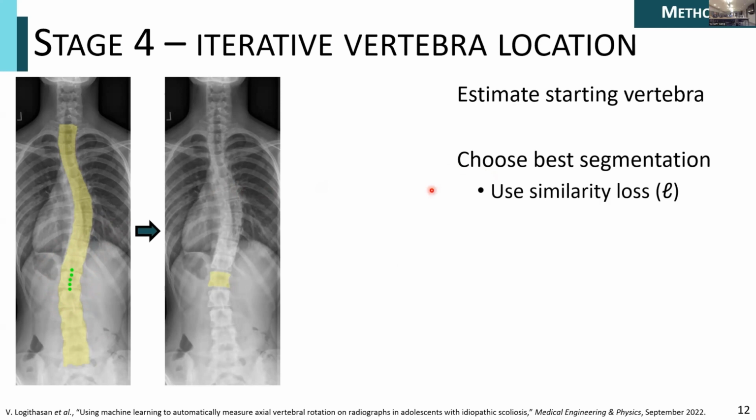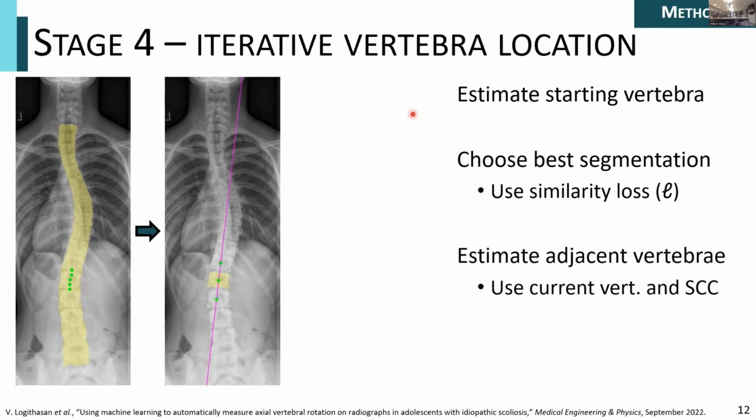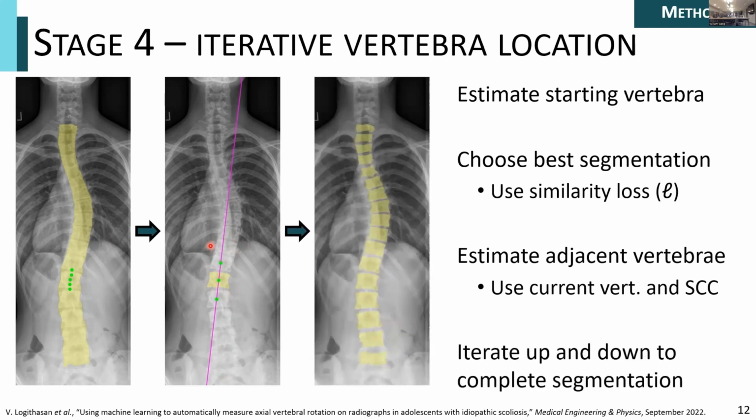But just to finish off the rest of the step, we then estimate adjacent vertebra by using the current vertebral body segmentation and the spinal column curve at that point, which is indicated by this pink line here. You see here that these green dots above and below that current segmentation is where we will crop and segment next. And from there, it's just iteration. We iterate up and down to complete our segmentation until all of our relevant vertebral bodies are labeled. You can see in the rightmost image here that the vertebral bodies are now completely separated from the spinal column, compared to on the left where it is still one continuous component.